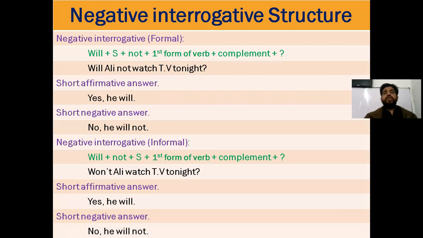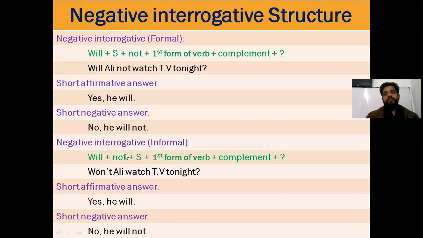We will go for the negative interrogative formal. In the negative interrogative formal, you will also bring will to the beginning of a negative structure, so it becomes negative interrogative. We change the place of will and subject, then not comes in its own place, then the first form of verb, then the complement, then the sign of interrogation. Will Ali not watch TV tonight? The short affirmative answer is he will, and the short negative answer is no he won't.